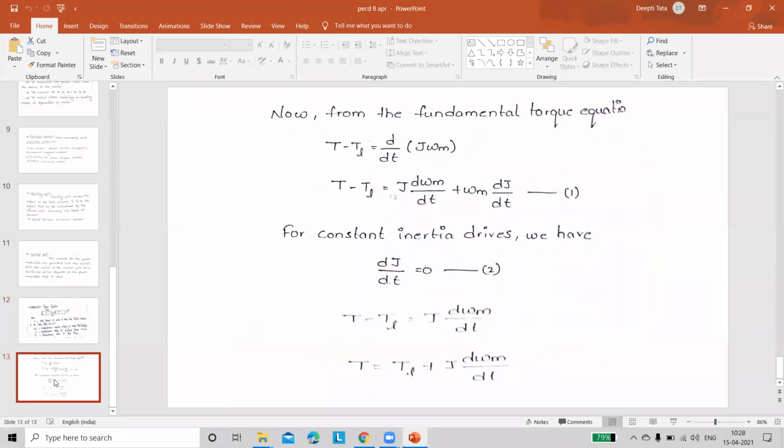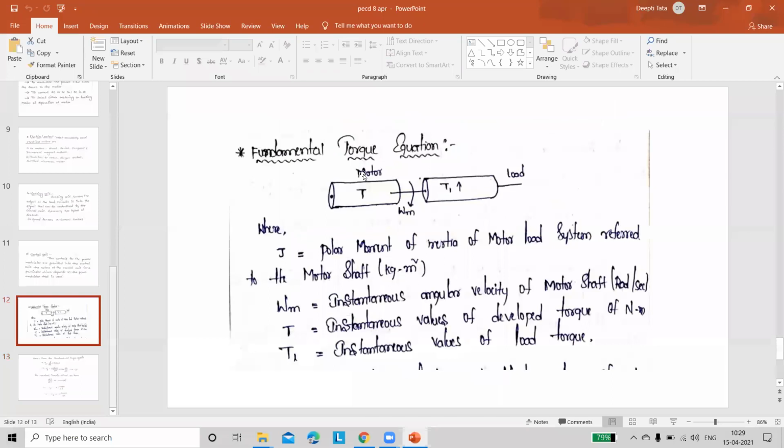So next, what the work is, you have to calculate the torque equation. And actually we know that under steady state or equilibrium state, the motor torque T is always equal to load torque TL, right? And at the same concept, here we are applying basic fundamental torque equations for this drive. From this drive, we know that motor is rotating in the downward direction.